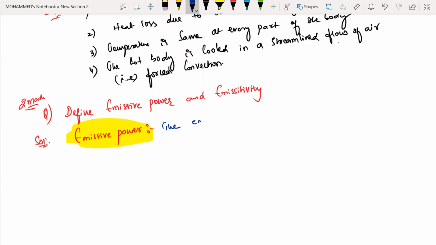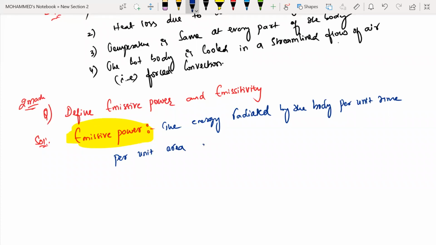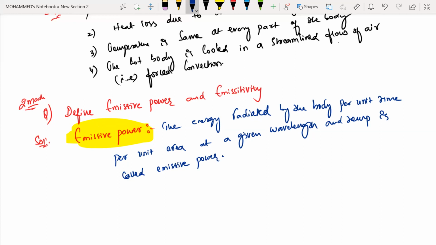The energy radiated by the body per unit time, per unit area, at a given wavelength and temperature is called emissive power.